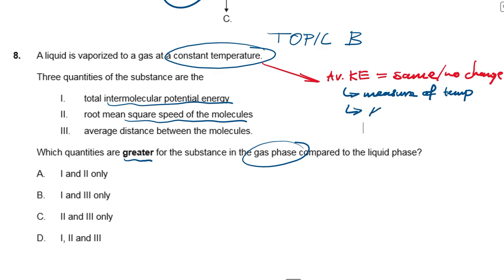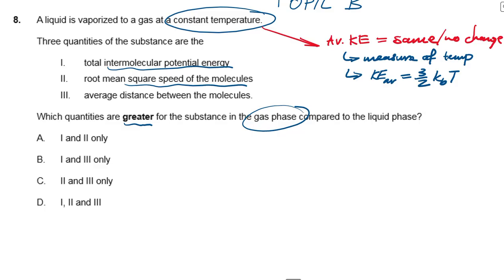And we have that in a derived formula. KE average is equal to 3/2 kBT. Now this is not considering the number of molecules because we're finding the average, so we're dividing by N. So it's N dividing by N, and that's just kBT.